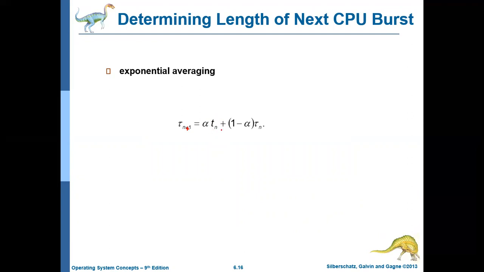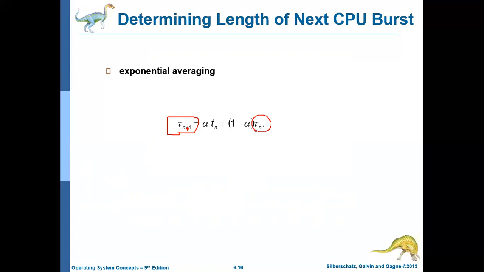And tau n plus 1 is the prediction for the next time slot. Tau n is the prediction for the previous time slot. What is the value predicted for the previous time slot?